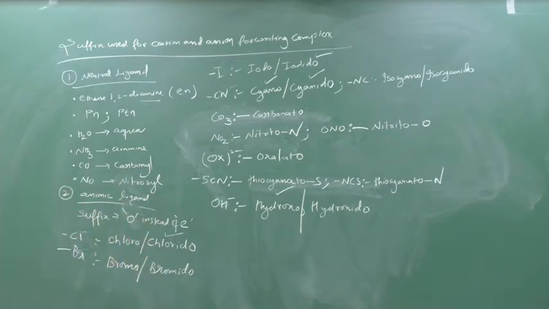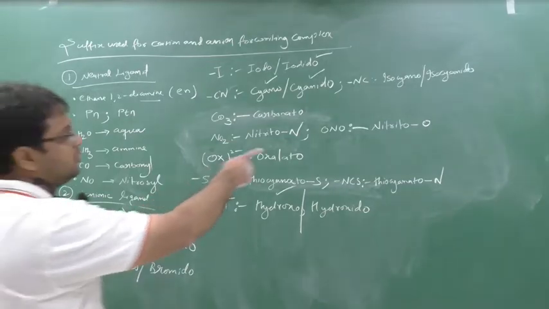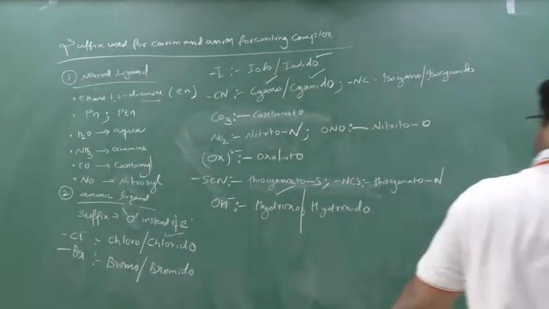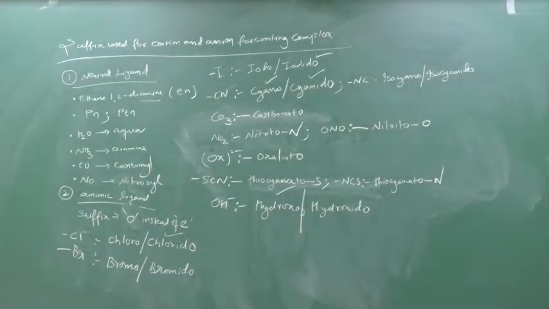We don't have any other kind of positive ligand. Only one is there, NO2 plus, nitronium. NO plus is nitrosyl. But wherever NO2 comes as a ligand, nitrito or nitrito-O will be used. Clear? If you remember this much, you can solve each and every question.